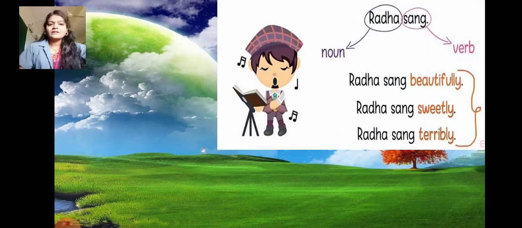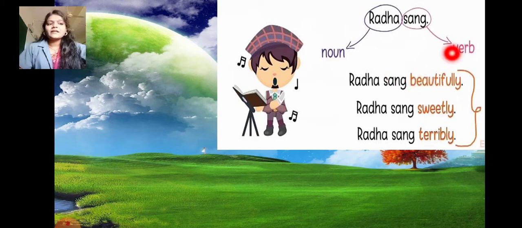Here, for example, Radha sang. So Radha is a noun, the name of a person, and sang is a verb. So students, in this sentence, Radha sang, we can't understand how Radha sang. So if you write Radha sang beautifully, Radha sang sweetly, Radha sang terribly, then the words beautifully, sweetly and terribly are known as adverbs. These words tell how the action is done.